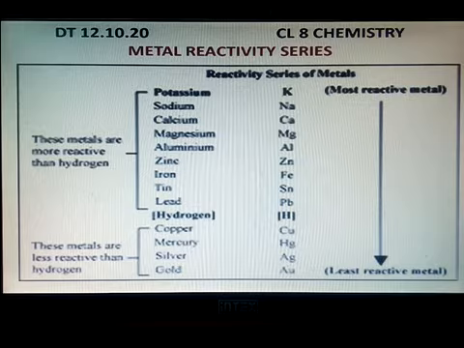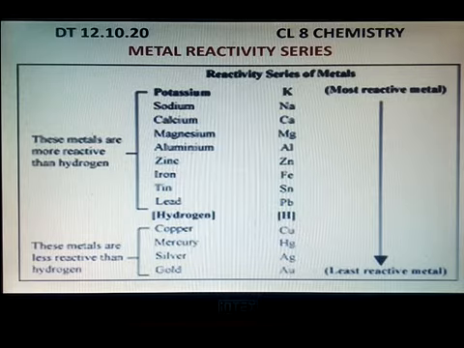So on what basis is this arranged? On the basis of the reaction with oxygen, water and especially dilute acids, these metals are kept in this series. So how do we define the reactivity series of metals?